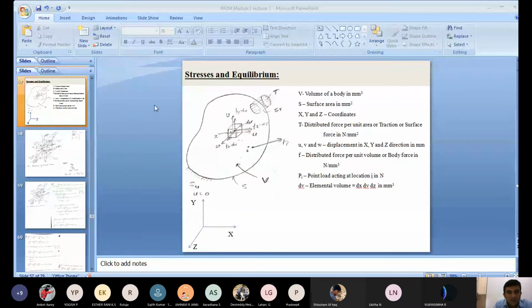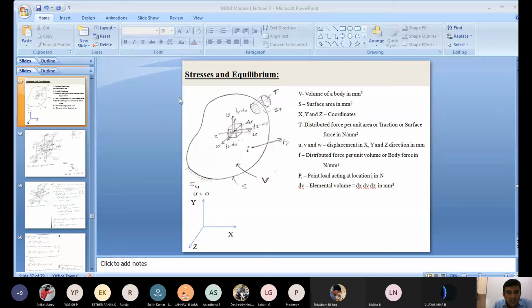If change in dimension takes place along the y direction, along the y coordinate, we represent that as v. If change in dimension takes place along the z direction, we represent that as w. u, v, w are the displacements or deformations that take place in the x, y, and z directions. Those are in millimeters. Then you pass an arbitrary cutting plane.